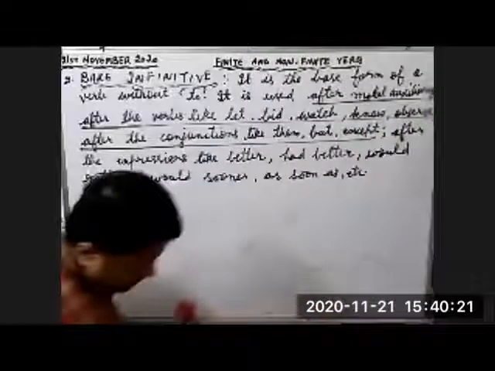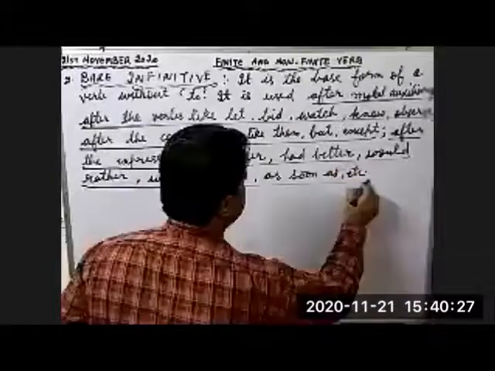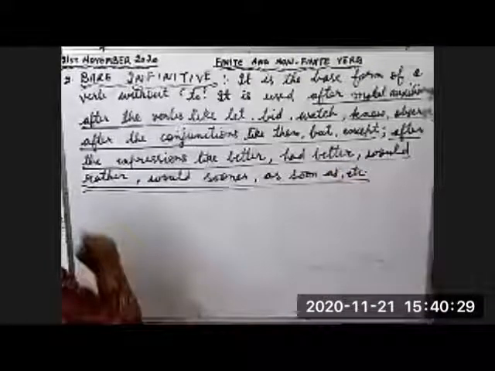Children, in bare infinitive, these are the different uses. 4 uses are there. So far as bare infinitive is concerned, there are 4 uses of bare infinitive. It can be used after the modal auxiliary. Second use, it can be used after the verbs like let, bid, watch, know, observe.